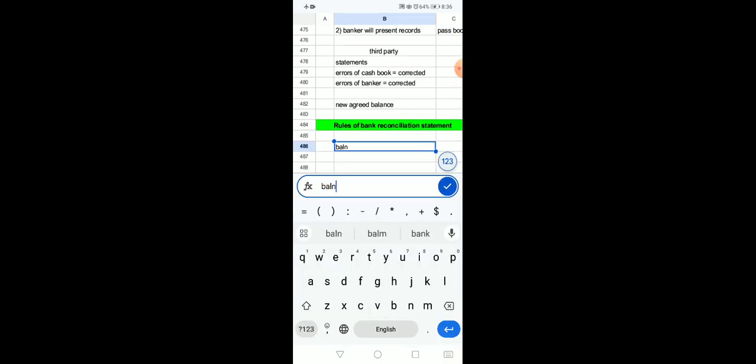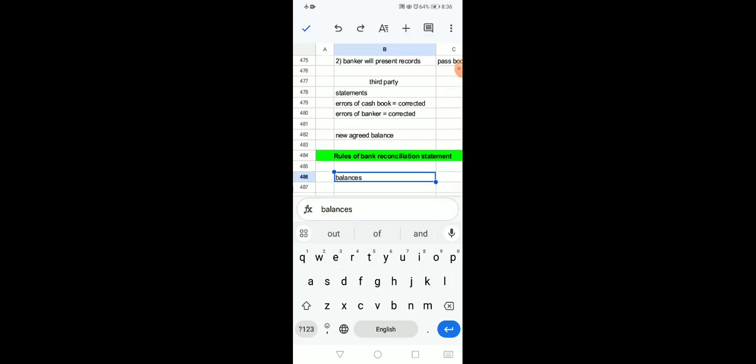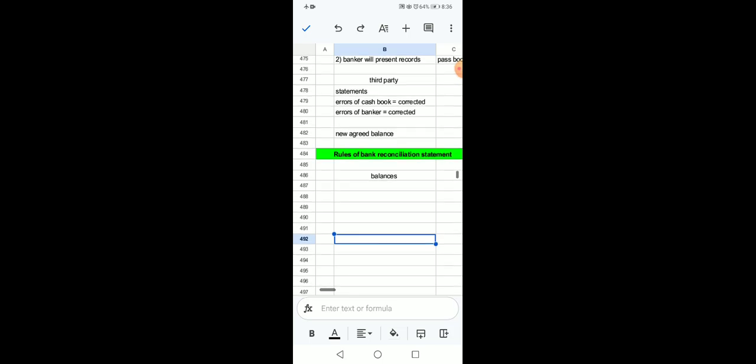Why? Because the most important thing is the balance, and the reason is balance is the amount where disagreement would be started at the very first step. वो तो बाद का मसला है ना कि where that error belongs, or where that error is actually present in either the cash book or the passbook. But the first step is to see how balances are not agreed upon each other.